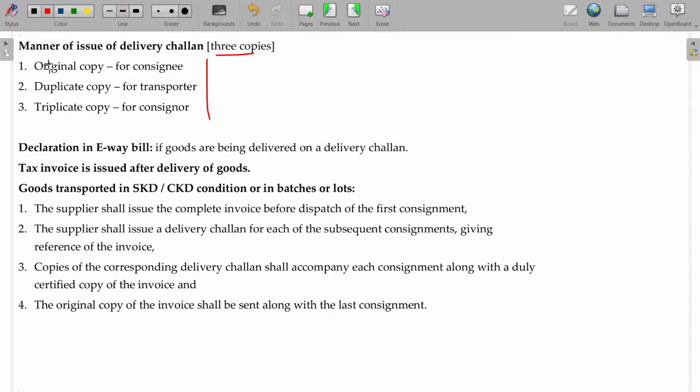Now, declaration in e-way bill. If goods are being delivered on a delivery challan, it should be declared in the e-way bill also. Okay, sometimes tax invoice is issued after delivery of goods.